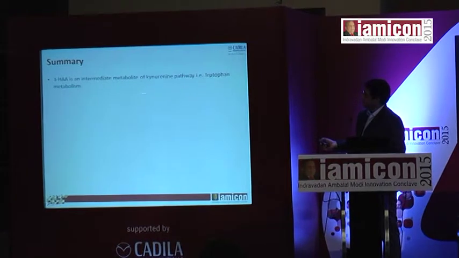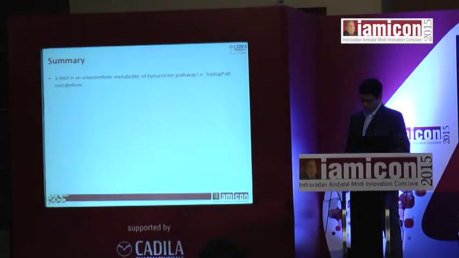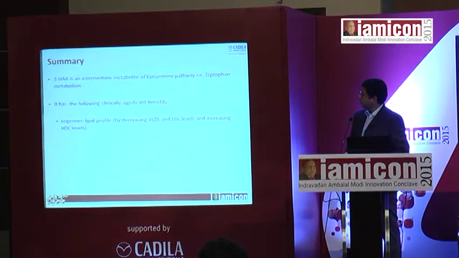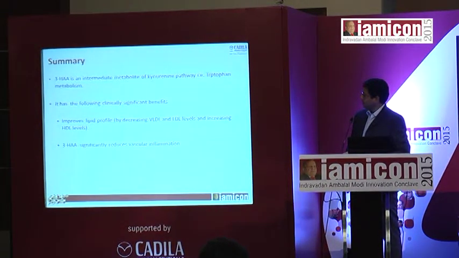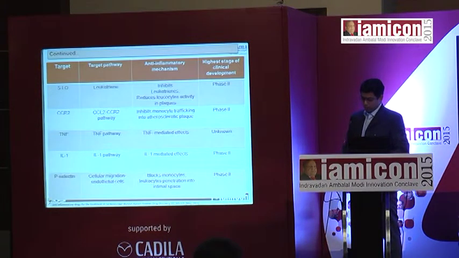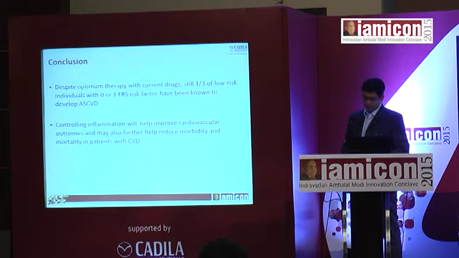So in summary, 3-hydroxyanthranilic acid is an intermediate metabolite of the kynurenine pathway, and it is an important factor in reducing the lipids as well as reducing the inflammation. Not only these two, there are so many things in the pipeline, still undergoing a lot of clinical trials, like phase 2 and phase 3 clinical trials.